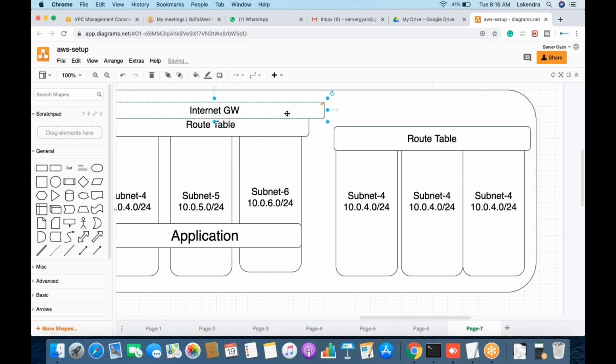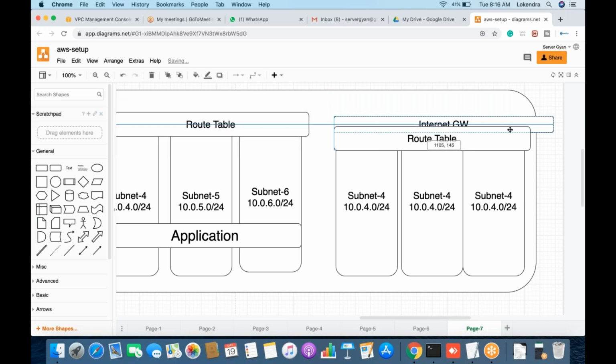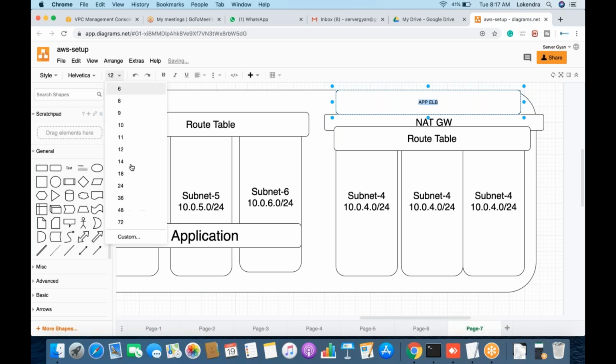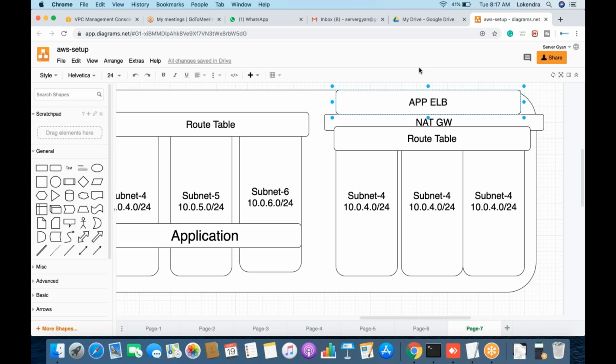Now there is an interview question: is it mandatory to have internet access on the particular web servers? There is no need to have internet. You can have this NAT gateway here based on requirement. NAT gateway you will have, and you will have ELB. One more component will be here, because at the end of the day all the traffic which is going to come to the server will be coming via ELB.